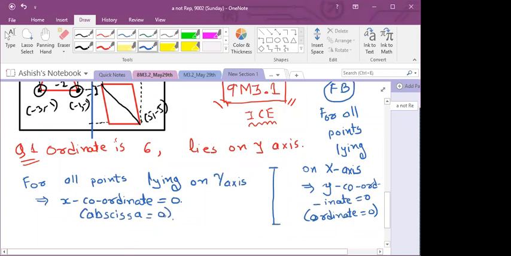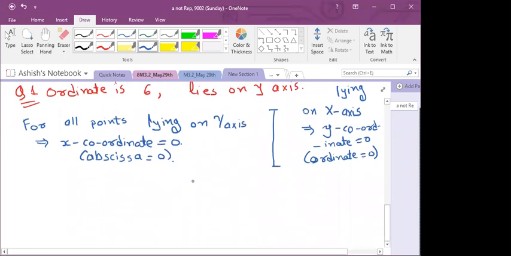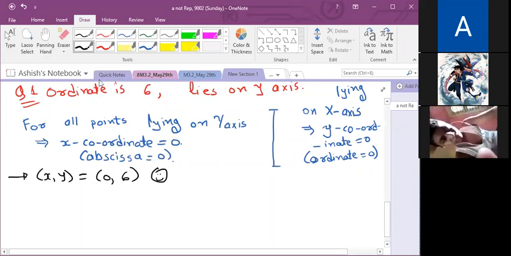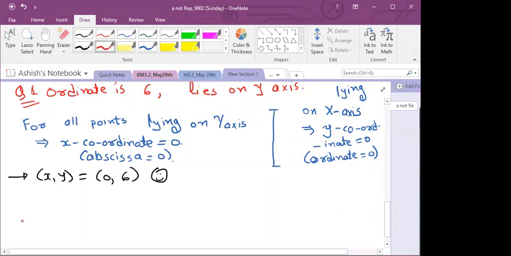Okay, so here if this point lies on the y-axis and its ordinate is 6, then its coordinates will be, right, how do we write coordinates? Its abscissa and ordinate, or its x coordinate and y coordinate. So its x coordinate is 0 and y coordinate is 6. So this is our answer, 0,6. Is it clear now? Please give me some response. Shall we move to the next question?